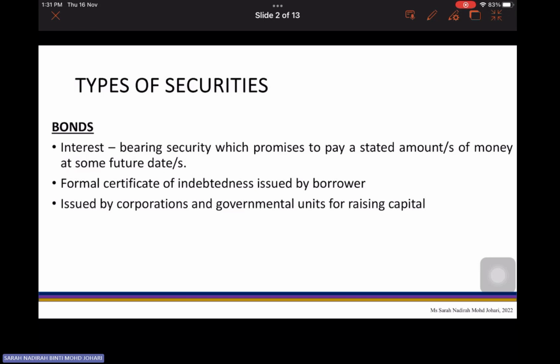It is a formal certificate of indebtedness issued by the borrower, and it can be issued by corporations and governments as a way to raise money, for example, to borrow money from the investor. The end of the term is called the maturity date. Some bonds can be repaid at the discretion of the bond issuer at any redemption date.